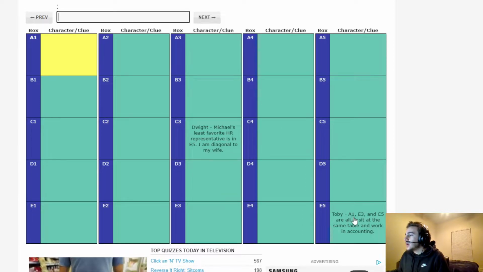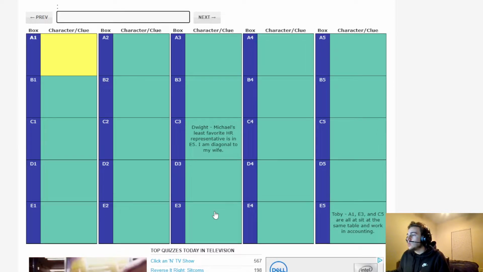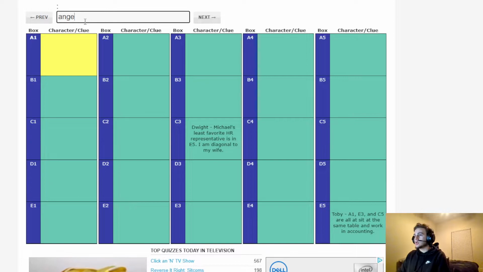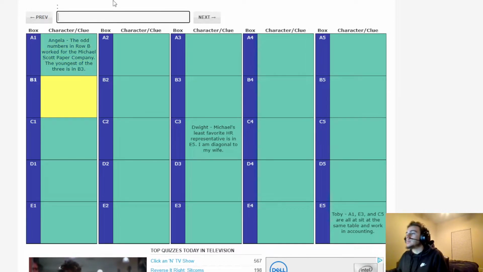So now we have A1, E3, and C5. They all sit at the same table and work in accounting. So people that work in accounting are Kevin, Oscar, and Angela. So we know that they are in A1, E3, and C5. Now we don't know where all of them go, but A1 should be Angela because that's the only one of these three that is diagonal to Dwight, and we know Dwight's wife is Angela. So she has to be diagonal to him. All right, we don't know which one is Kevin and Oscar yet.